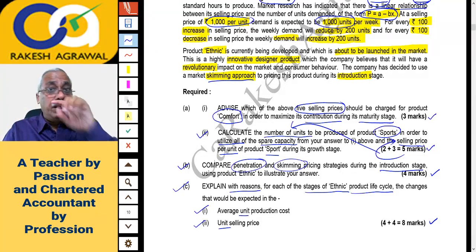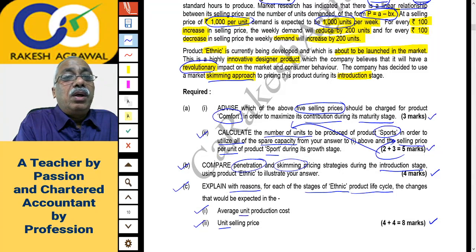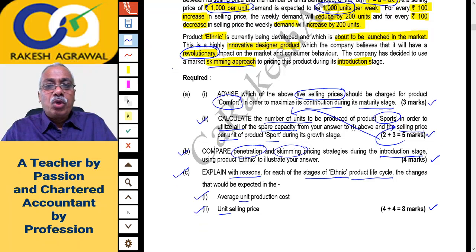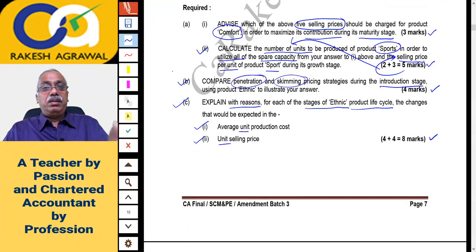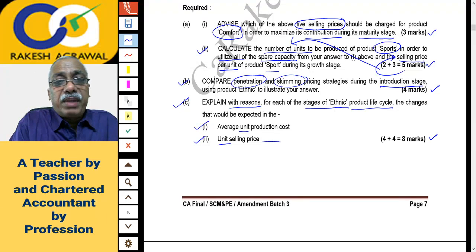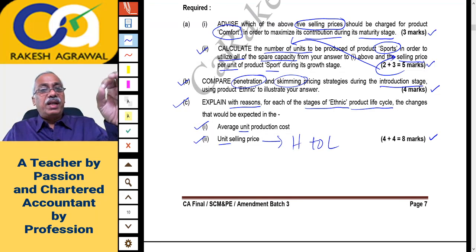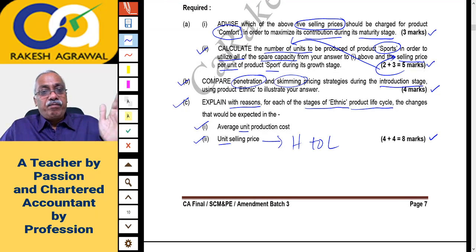Is that okay? And it is in the introduction phase and it's a revolutionary product. It means you have spent a lot of money on research and development. So one thing is clear, the Ethnic product will be launched at a higher price and then the price will go on reducing. So the impact on unit selling price is simple. It will move from higher to lower because the strategy has already been decided, skimming pricing. So price will move from higher to lower. On those lines you'll have to give the answer.